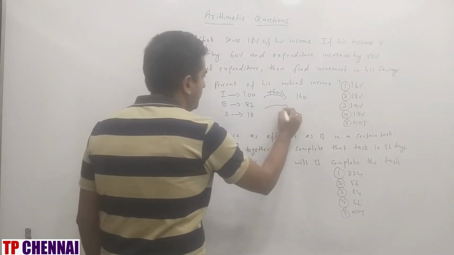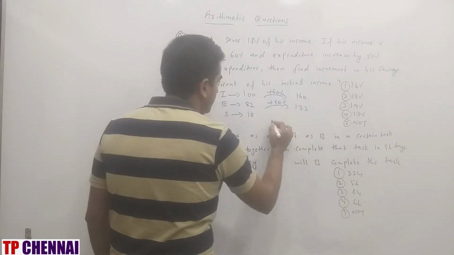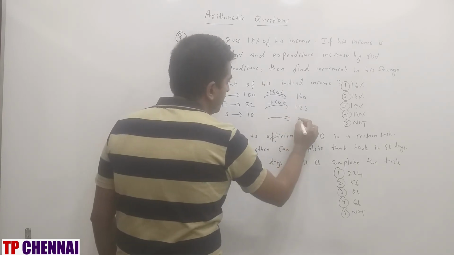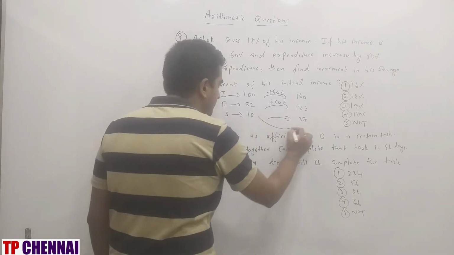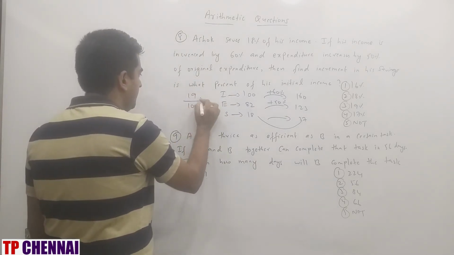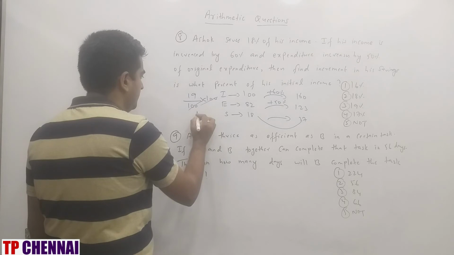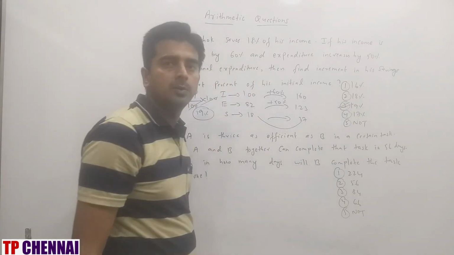If you increase 82 by 50%, it will be how much? 41, so 123. So savings will be how much? 160 minus 123, this is 37. How much is the increase in saving? 19. By the initial income, 19 by 100 into 100. What is the answer? 19%, which is nothing but the third option.